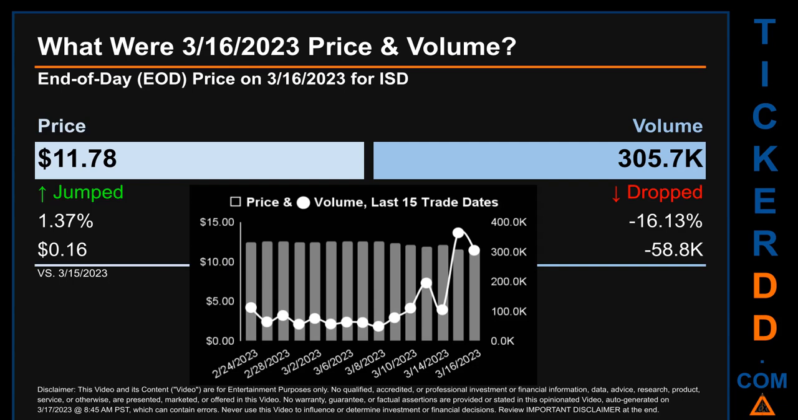Across a range of $1 and 1 cent, the max and minimum end-of-day price were respectively 12.63 and 11.62. Volume saw a range of 315,000, from a day low of 49.5 thousand to a day high of 364.6 thousand.